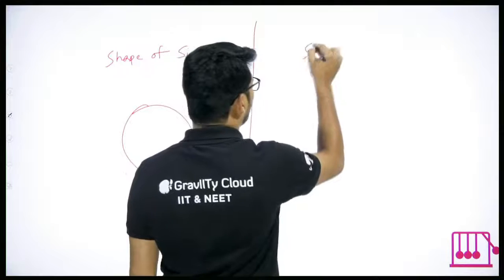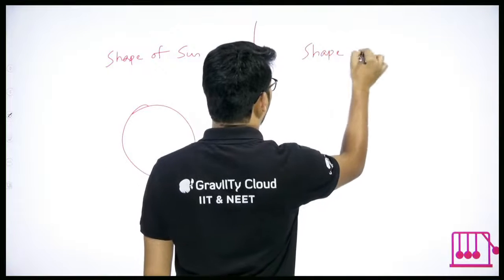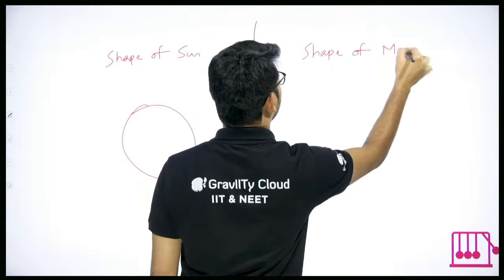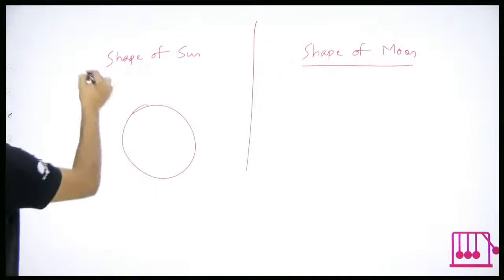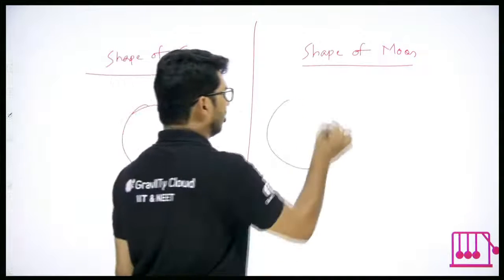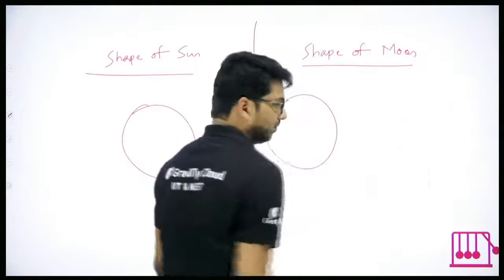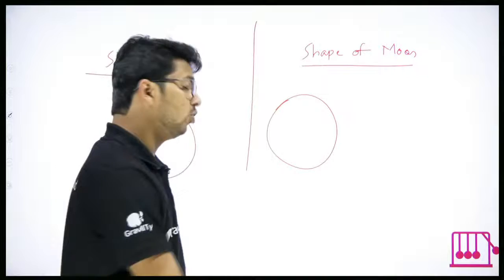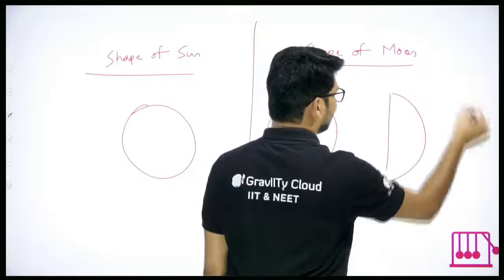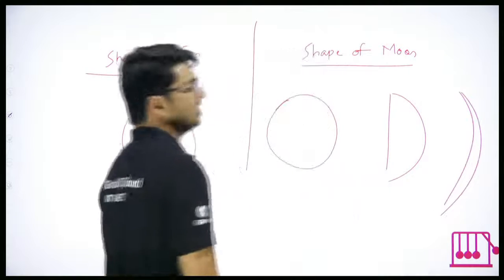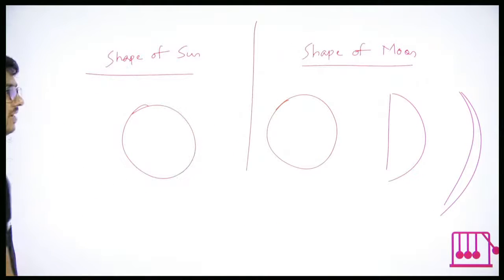But shape of moon, is it always a circle? It is not a circle. It can be a circle on full moon. It can be completely empty, completely black on a new moon, Amavasya. It can be half, it can be a crescent. Yes or no? It can be in any shape.